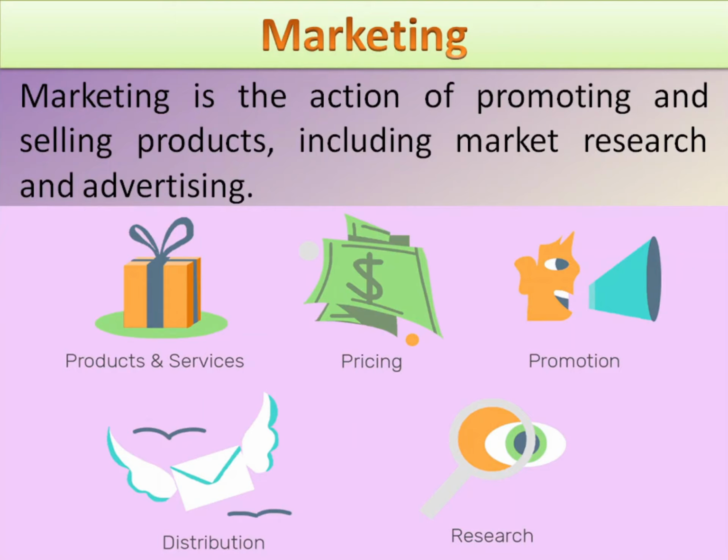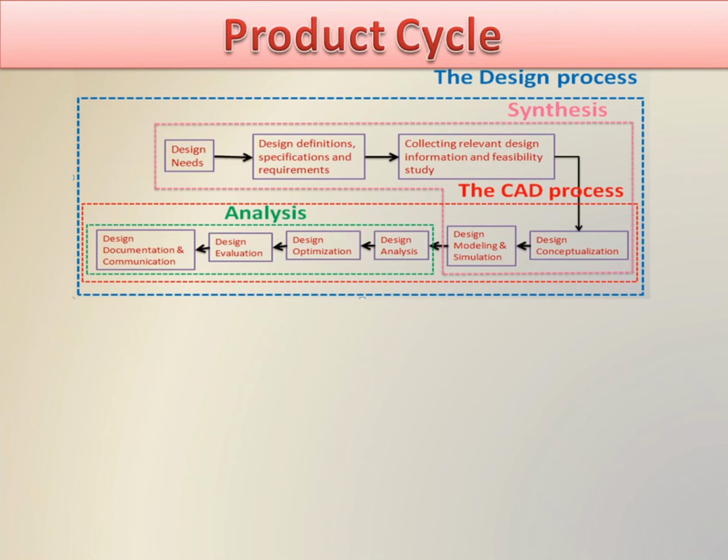So market research is carried out to know the demand of the customers, to get the feedback and to set the pricing and also marketing is used to promote the products to increase the sales. Once the orders are received from the customer, then the product is distributed to their place. This is also the responsibility of the marketing section.